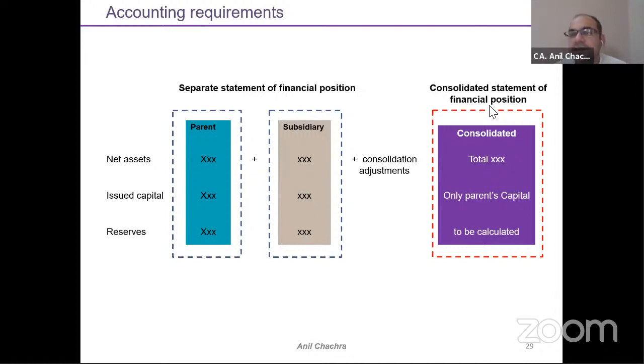If there are any consolidation adjustments, meaning intra-group transactions, we need to eliminate all these transactions. If there are any unrealized profits in between transactions, we need to eliminate those as well. So the format would remain the same.